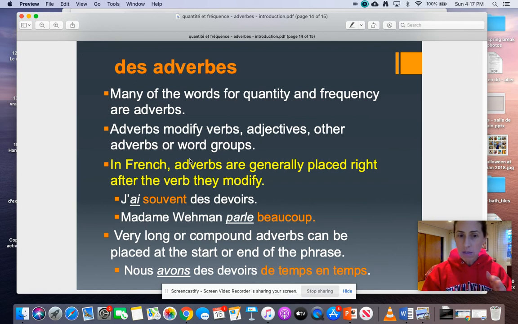Now, the rule can bend a little bit for very long or compound adverbs. They can be placed at the start or the end of the sentence, and it's just because they're so long. So, for example, nous avons des devoirs de temps en temps. Okay, so that one's kind of long. Normalement can stand alone as well, like normalement, j'ai des devoirs, or j'ai normalement des devoirs. You can do it either way. All right, there you go.